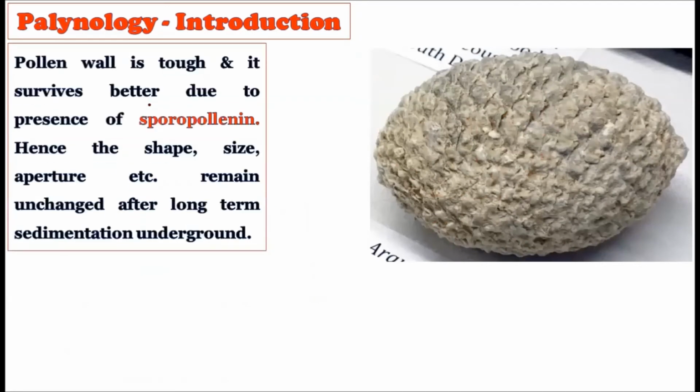Okay, now see, the pollen wall is very tough. We already know sporopollenin is there, and pollen survives better due to the presence of sporopollenin, because pollen grains are found in abundance in fossilized material. What is the reason behind it? Why did pollen grains get preserved over thousands of years? It is because of this sporopollenin. As you know, it's a very strong organic material, and it is responsible for preserving these pollen grains for thousands of years.